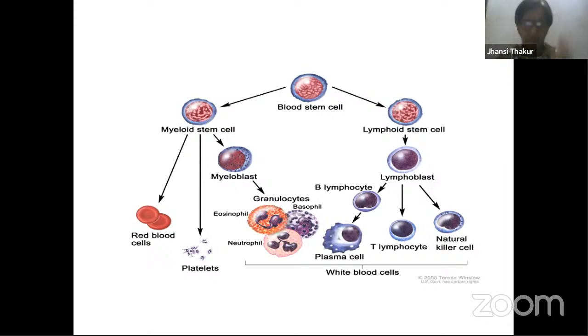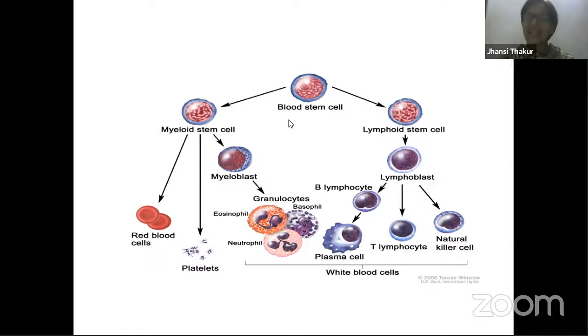It is decided. But if you take the cells coming out from bone, we call them stem cells. They are multipotent cells. So the fate of this stem cell is not decided. Cells get divided, so many cells are born.